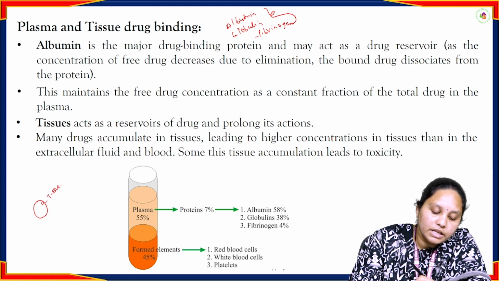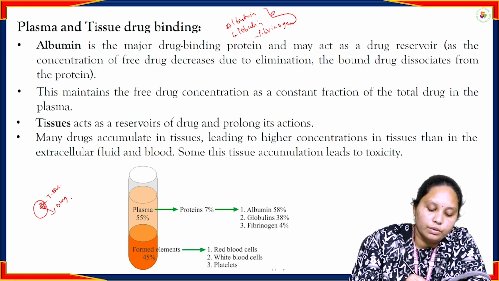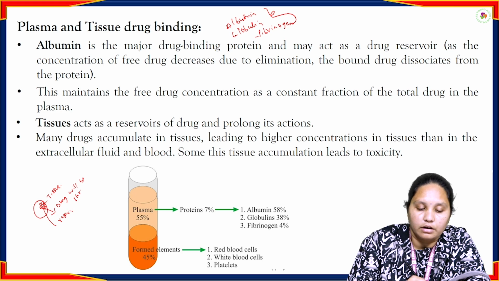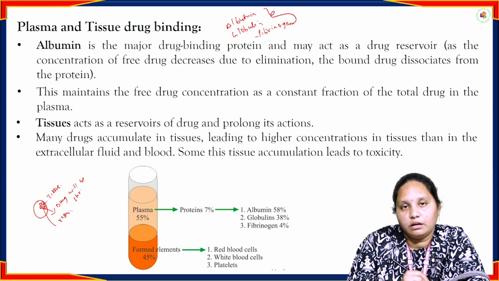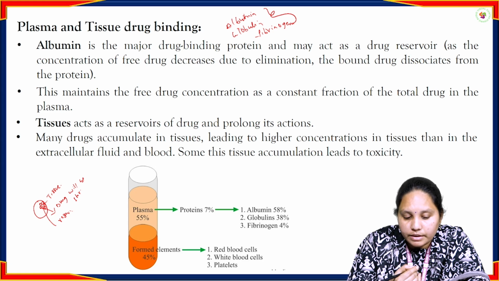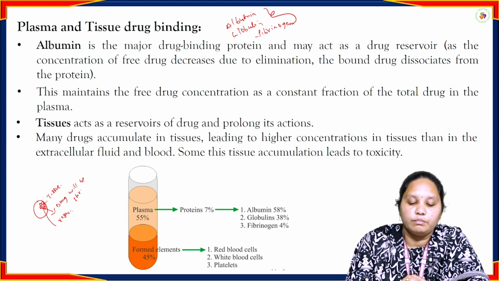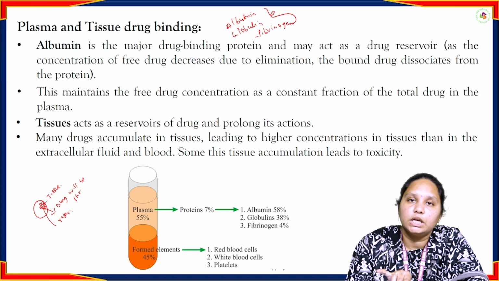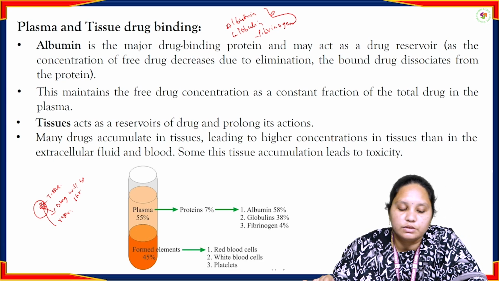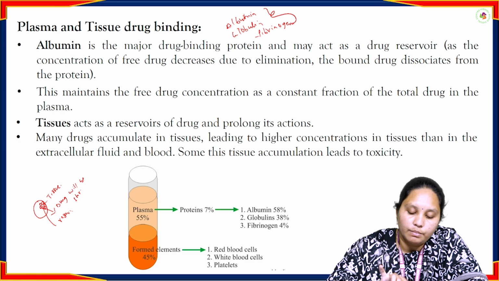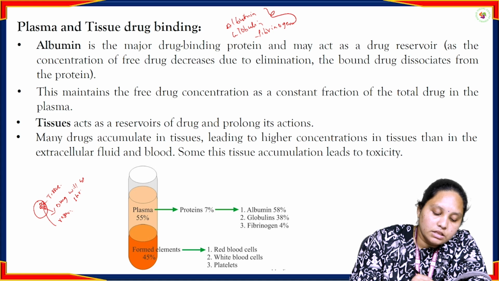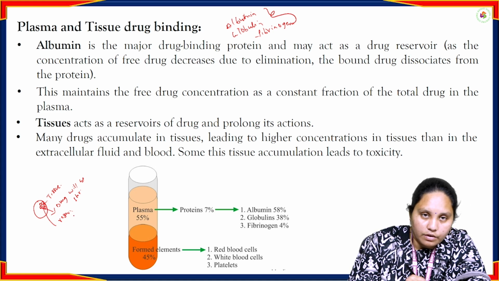Inside the tissue, so many cells will be present. Inside the cell, the drug will be stored. That's why we are calling it a drug reservoir. Whenever our body requires, at that time that drug will be released slowly and it will show its action. Many drugs accumulate in the tissues. This leads to a higher concentration in the tissues than in the extracellular fluids and the blood. Sometimes this tissue accumulation may lead to toxicity. Here tissues are acting as reservoirs.